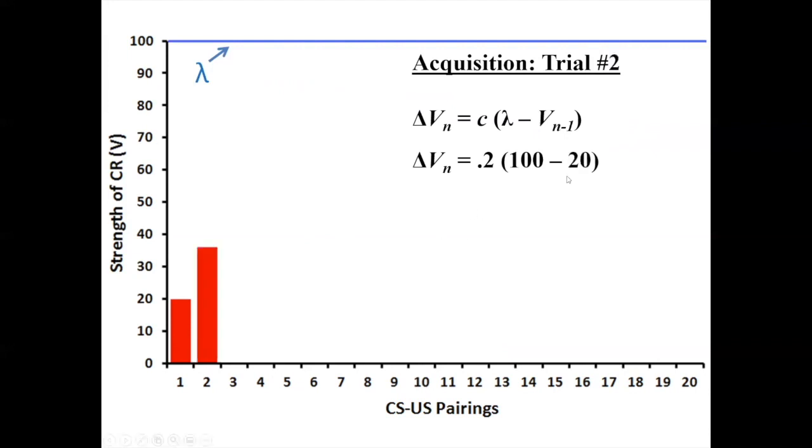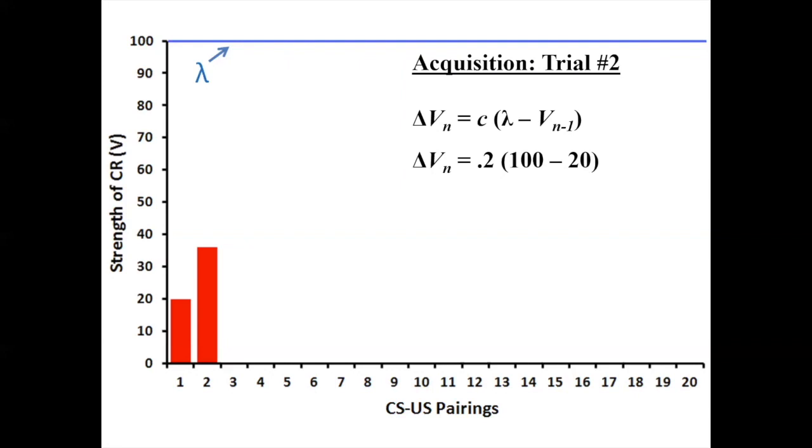So when we actually run that second trial, when we actually present that second pairing of the tone and the food, then the food is still going to be surprising to the animal, but not as surprising. The food is going to be less surprising on this trial than it was on the first trial, because now, as a result of that first trial, the animal has started to develop some expectation of the food, right? It's starting to form that association between the CS, the tone, and the US, the food.